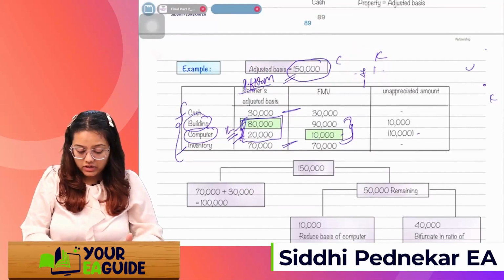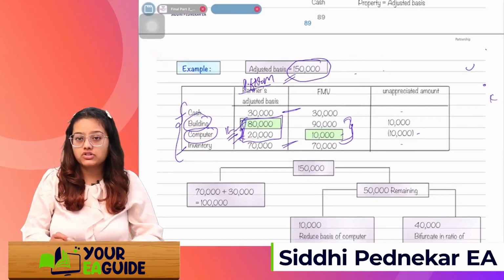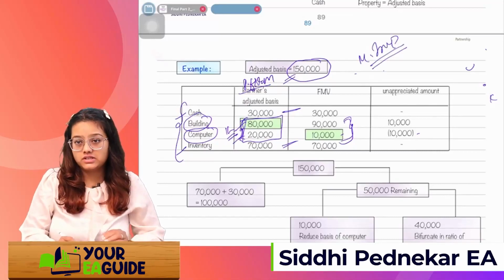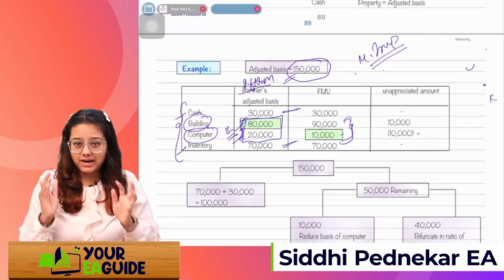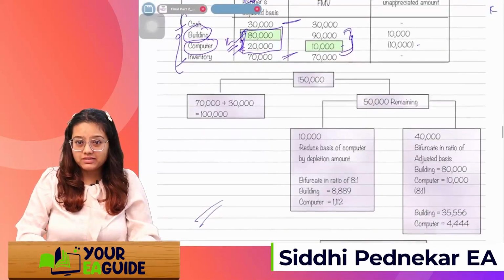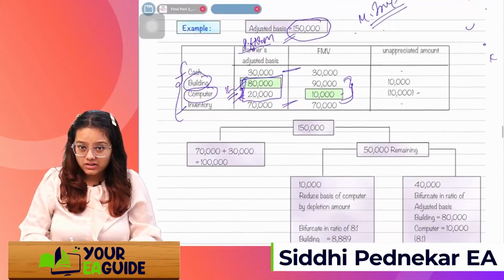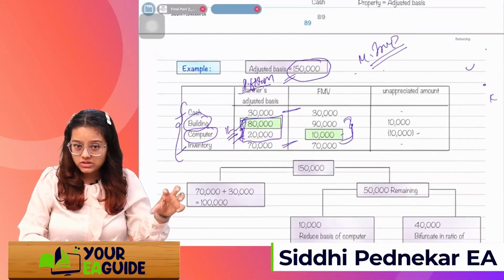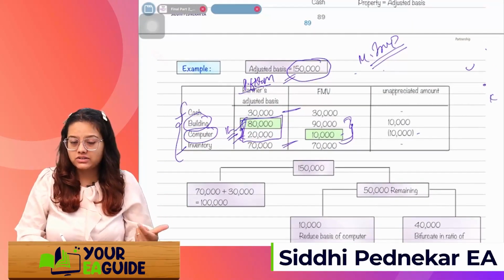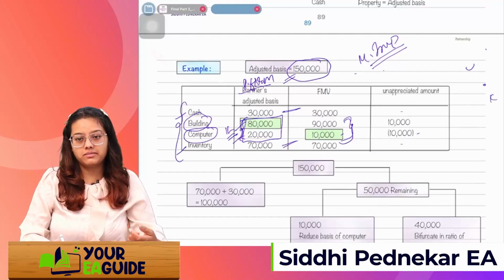And then whatever is remaining, you will distribute in the ratio of FMV. So this is the most important sum, I can say. Just refer to this sum and keep it in your mind. Whenever there is a question in the exam, just make this kind of chart, distribute the amounts and then answer the question. This will be very easy and less time consuming for you in the exam.